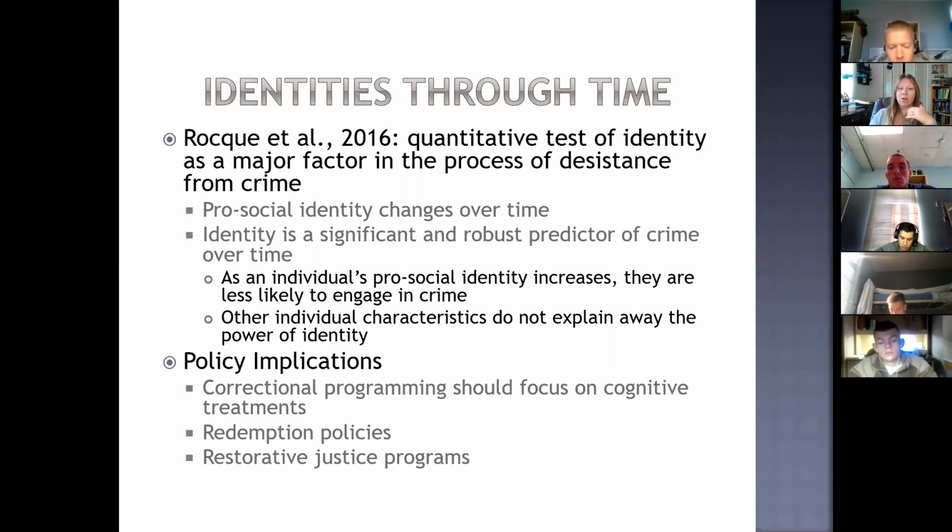And like I said, they included all of these other control variables. No matter how many control variables they threw into the model, identity was able to stay significant. So the other individual characteristics were not able to explain away the power of identity on crime.